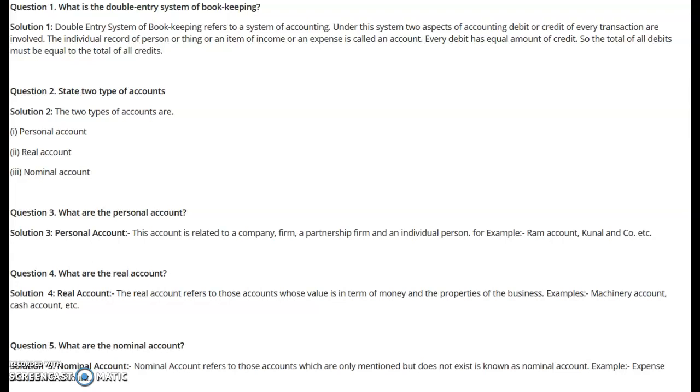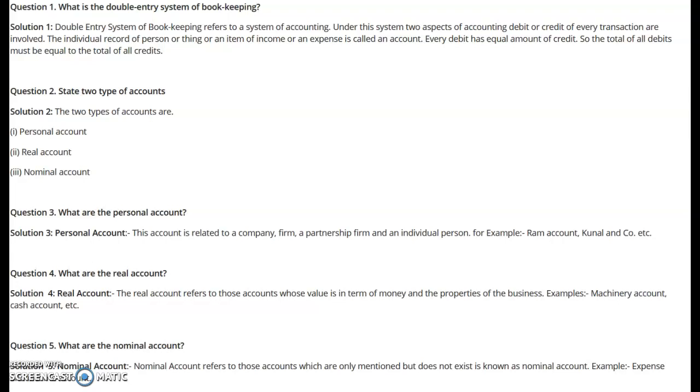Now in order to understand what those different rules are on the basis of which we record the information, we must first understand what the different types of accounts are. Different types of accounts are categorized into 2 broad categories.